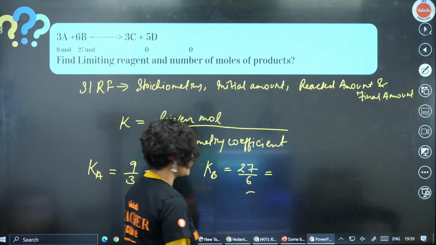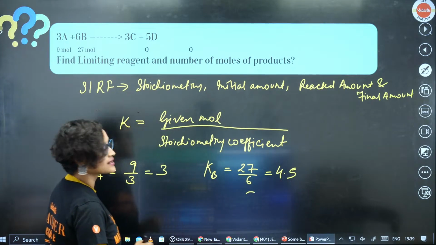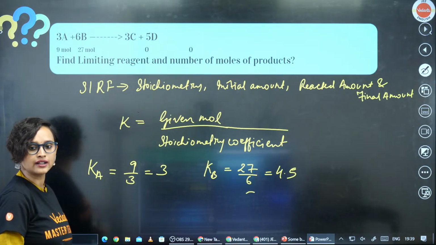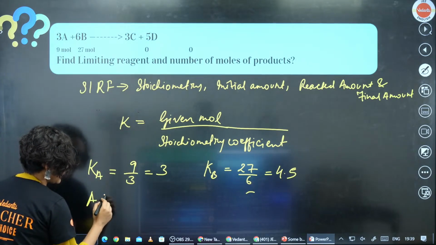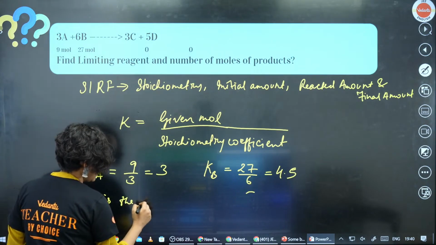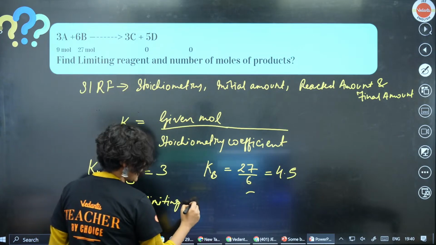27 by 6, if you do, I think it will be around 4.5. So now tell me, which one is the limiting reagent? Obviously, A is the limiting reagent.